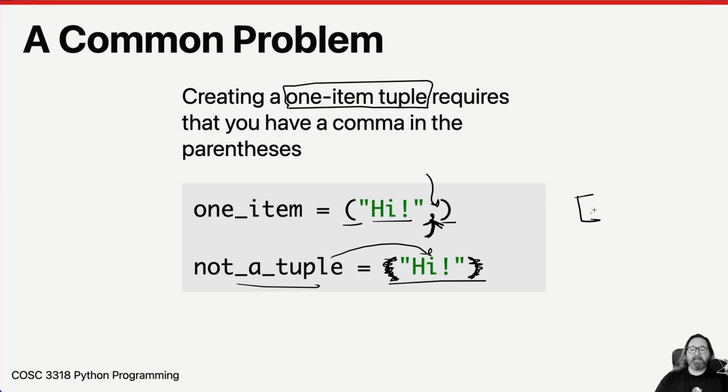A one item list can just be like this, hi, because Python is like, I don't use parentheses for anything else. So the square brackets mean I'm going to be in a list or something like a list. So you don't need to put a comma in there. But if you're using the parentheses to create a tuple and you only have one item in it, make sure you include that comma. Common mistake.